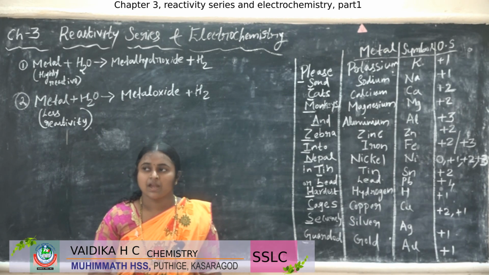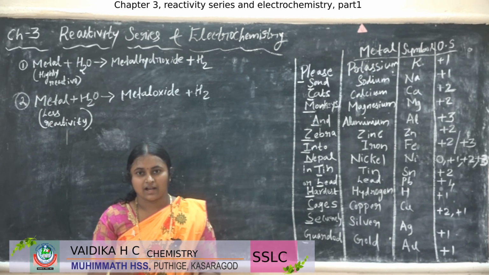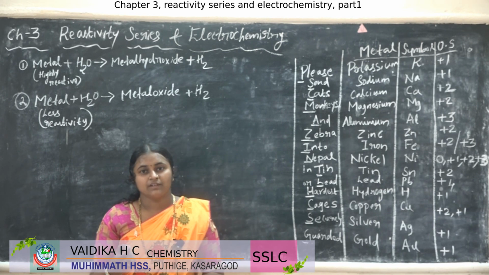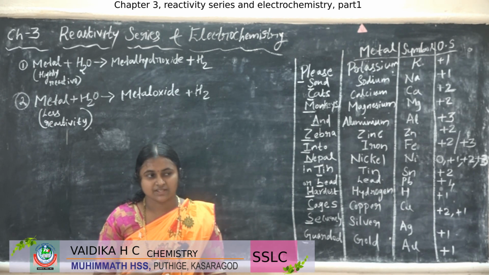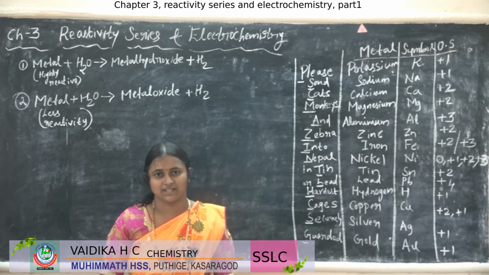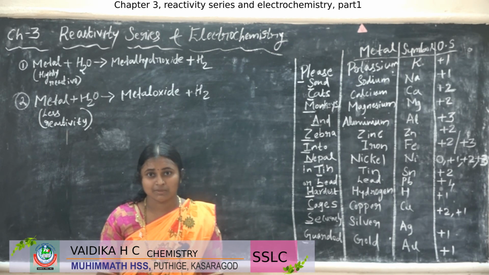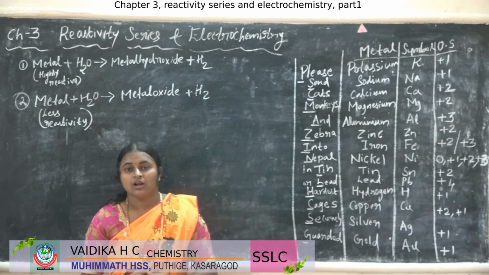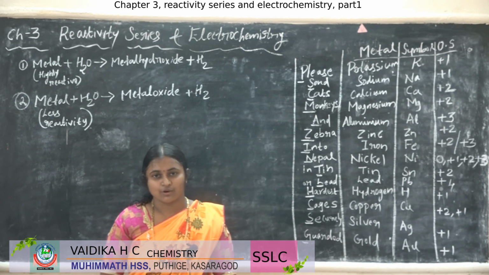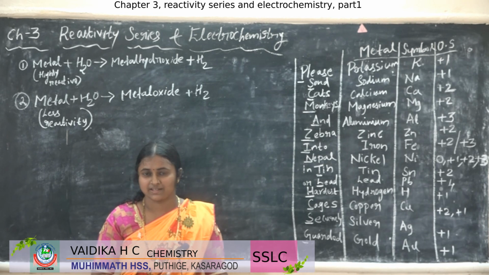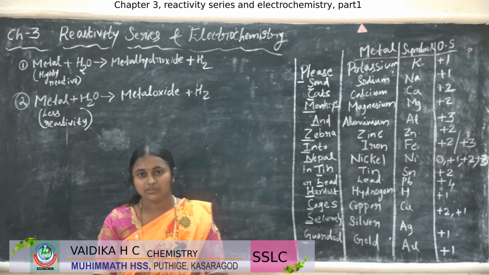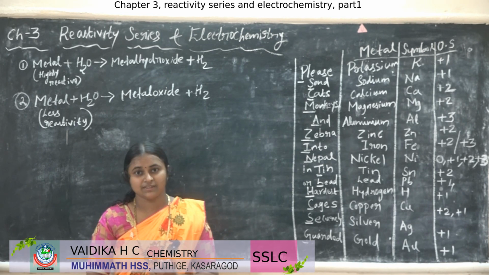But the iron nail, it rusts, right? After some time or some days it rusts. Rusting means what? A chemical reaction occurs, right? So, how are these reactions occurring or what happens there? This all you are studying in this chapter.